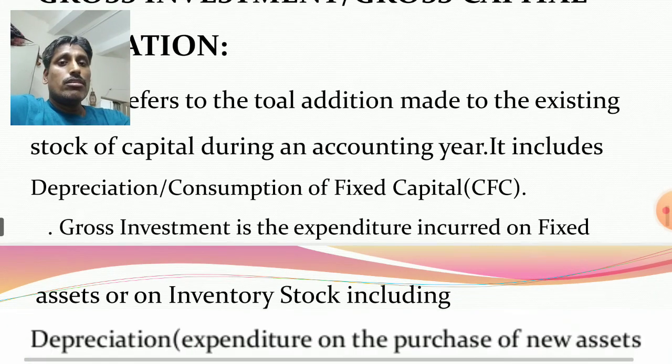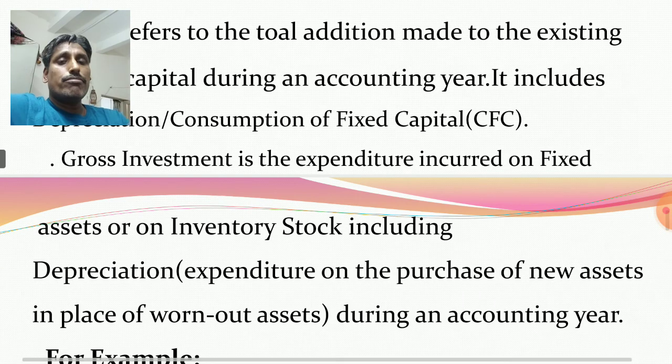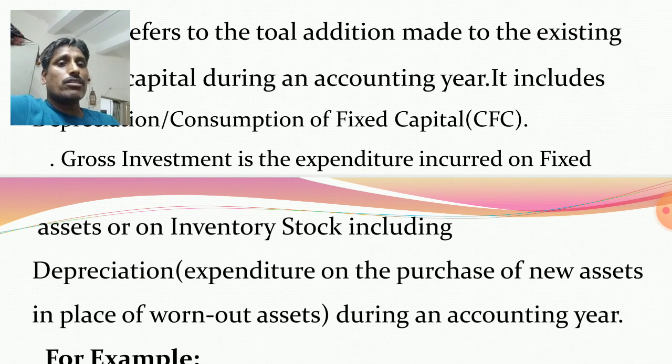So second point, very important one: gross investment is the expenditure incurred on fixed assets or inventory stock. Both you consider, fixed and inventory. You know that two components of investment: it is fixed investment and inventory investment. In case of fixed investment, it is investment on fixed assets. In case of inventory investment, it is invested on unsold goods, semi-finished goods, and raw materials.